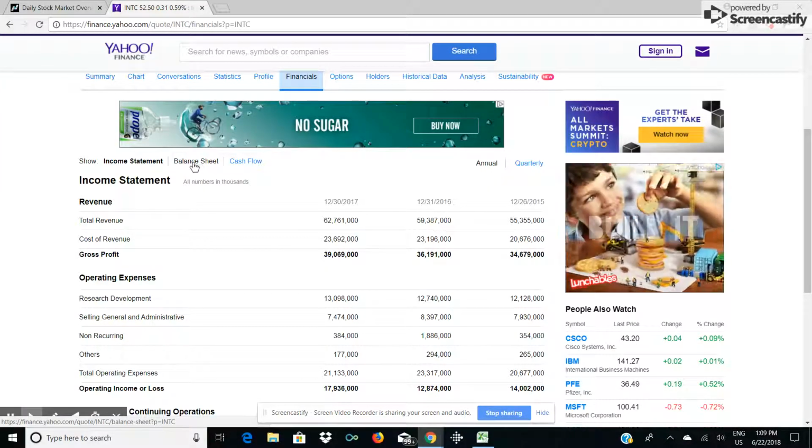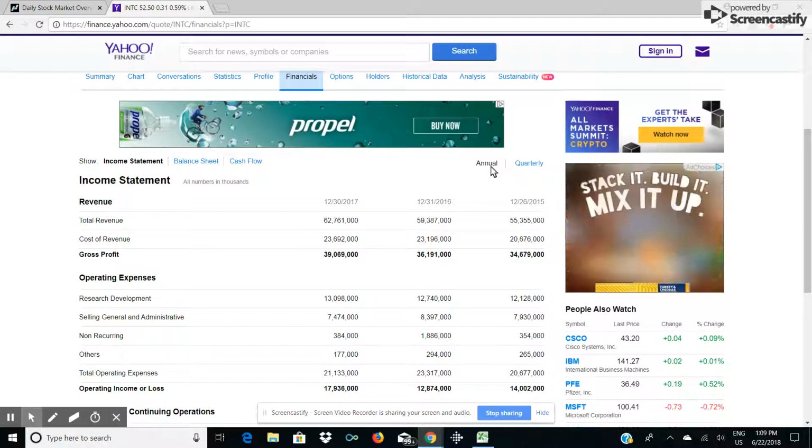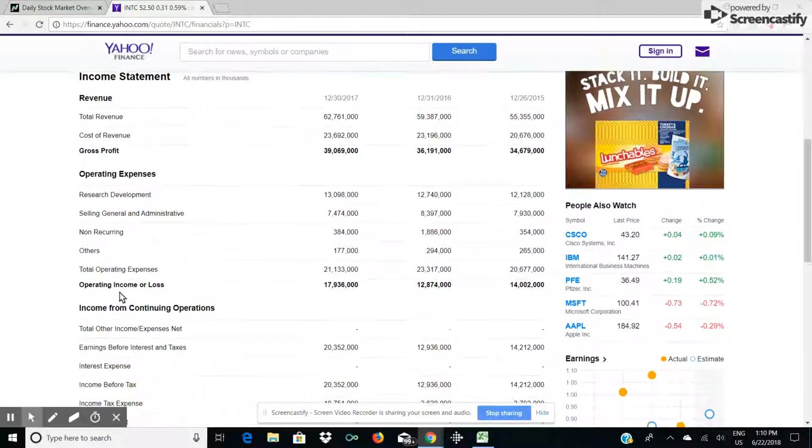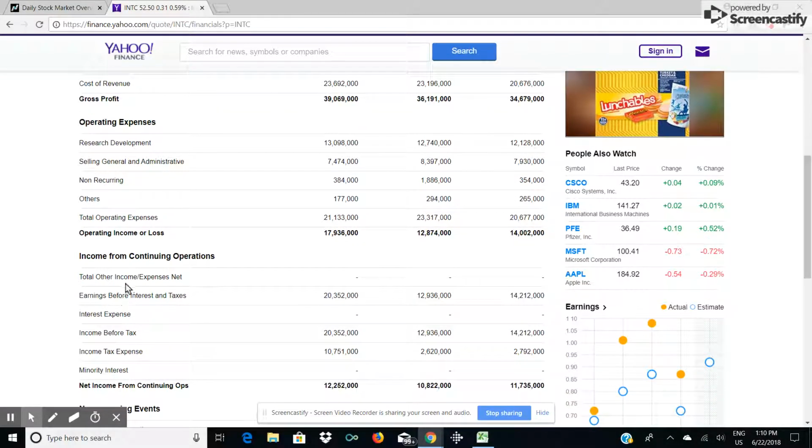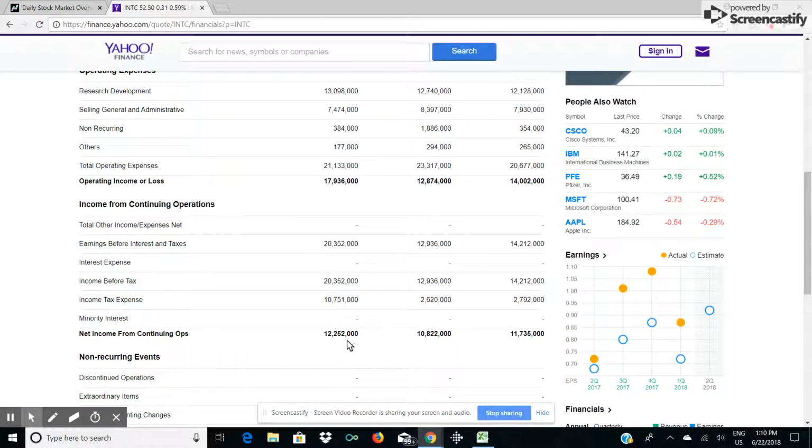Notice right up at the top here. And when I do, I can either look at annual or quarterly data. Annual is really what I want. And notice they have 3 years of data: revenue, operating expenses, and then they go down here to net income.